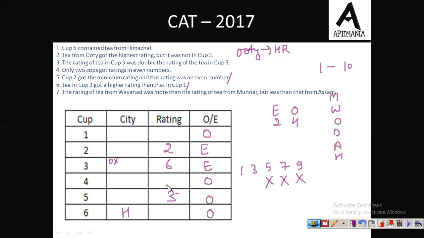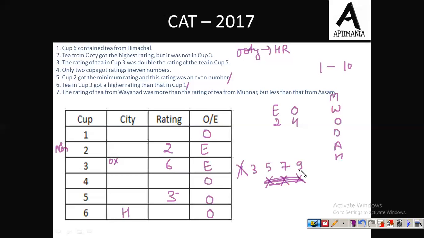Fine. Now moving to information number 6. Tea in cup 3 got a higher rating than that in cup 1. Now cup 1 में जो भी rating है that is less than that of this rating. Fine. Now this is the minimum rating. So out of the 5 odd numbers 1, 3, 5, 7, 9, we cannot give one rating to any of the cups because 2 is the minimum rating. Fine. तो 1 को मैंने eliminate कर दिया.